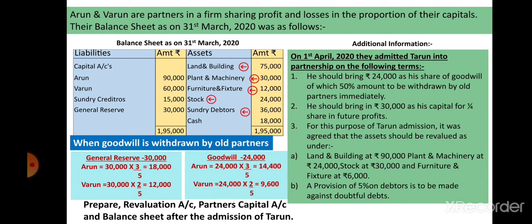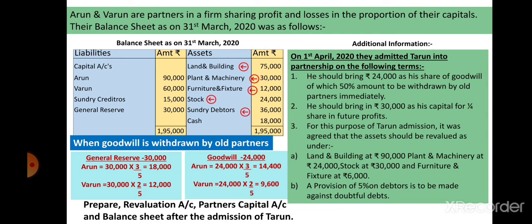Now let us read the adjustment. On 1st April, Tarun was admitted. Students, here the important point is the date.